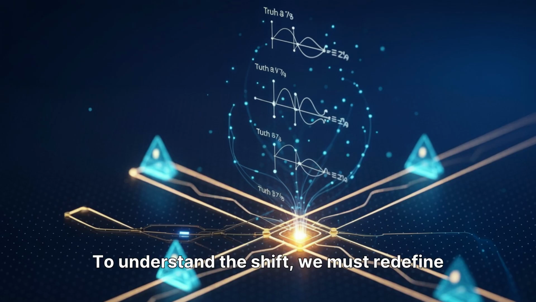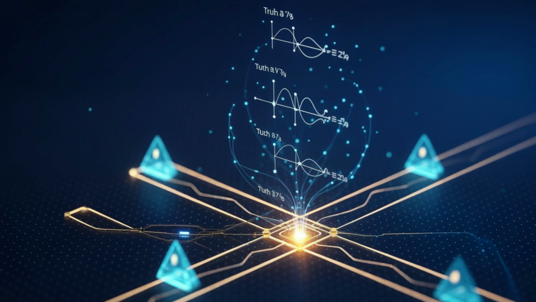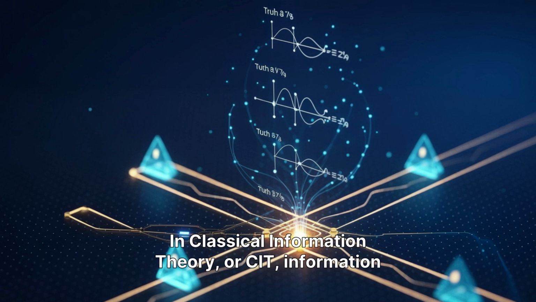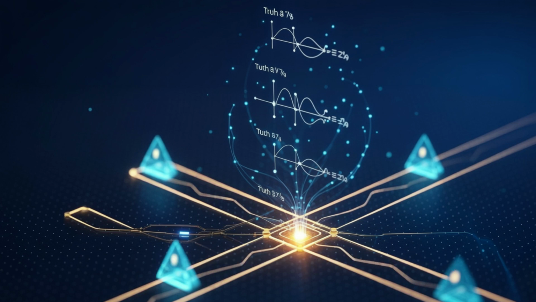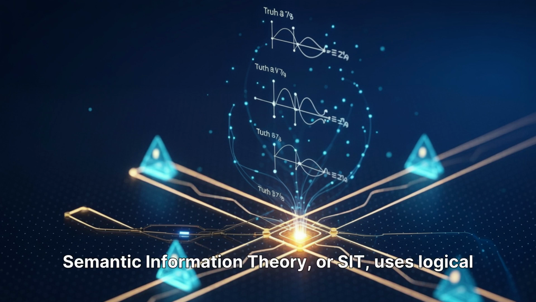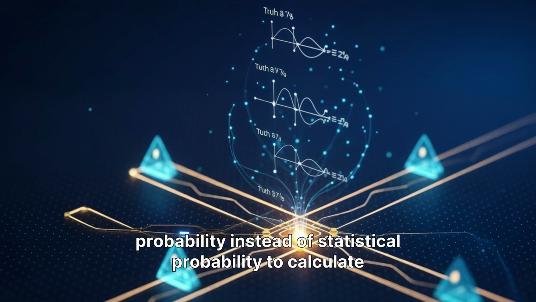To understand the shift, we must redefine information itself. In classical information theory, or CIT, information is uncertainty. It characterizes what a transmitter could say, regardless of the meaning. But in 6G, information is substance. Semantic information theory, or SIT, uses logical probability instead of statistical probability to calculate substance.